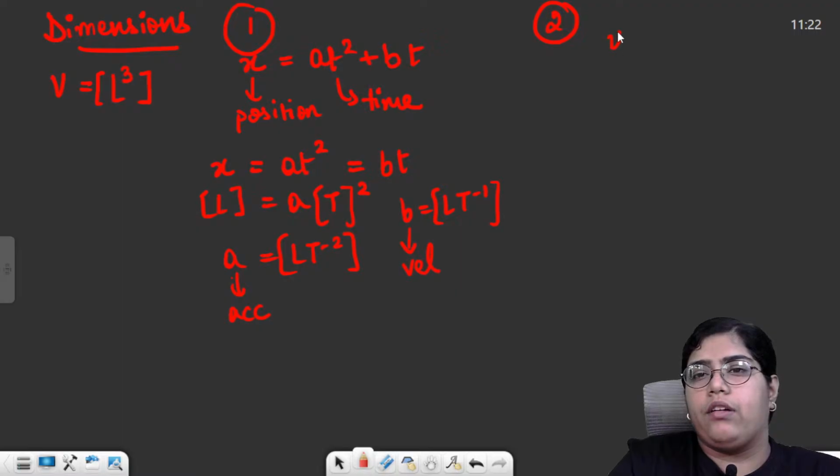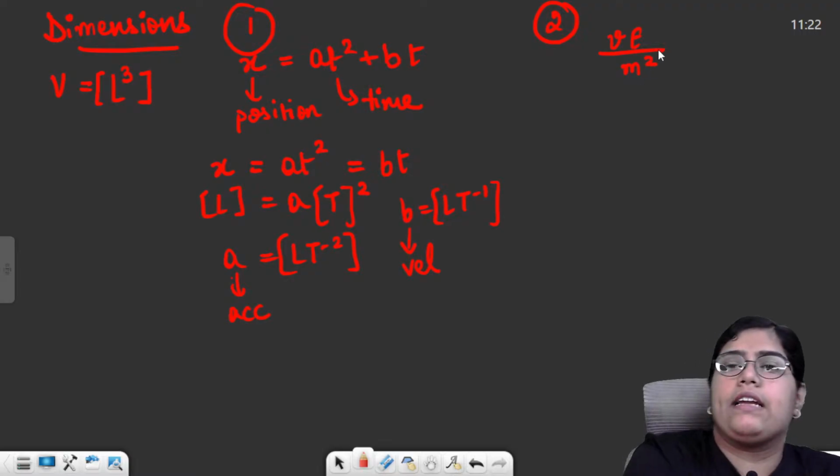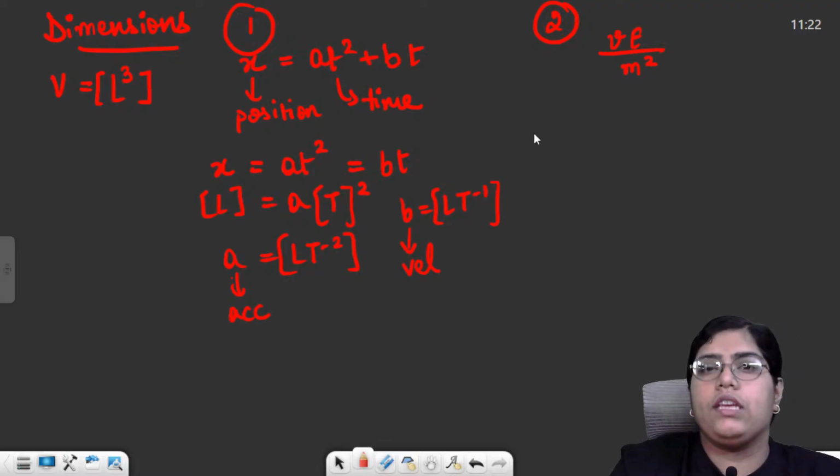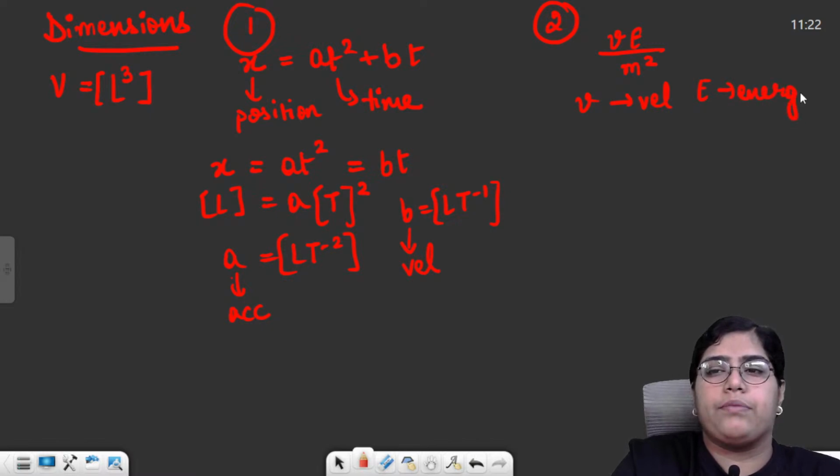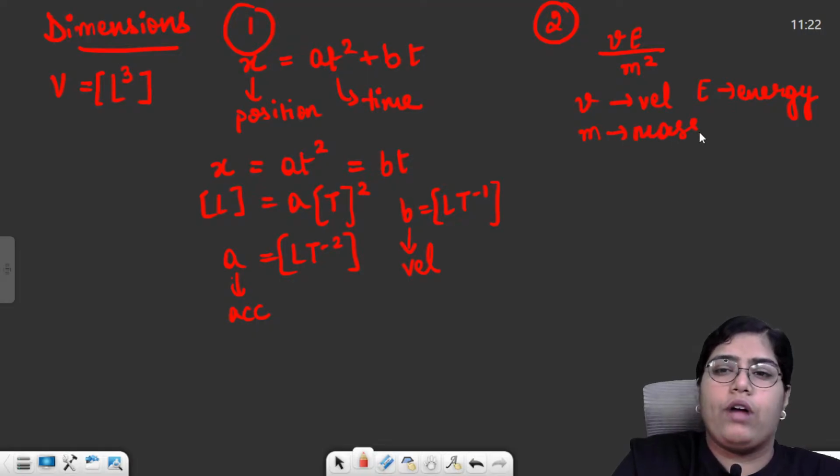For example, V into E divided by M square. And they will tell you what each symbol represents. For example, V represents velocity, E represents energy, and M represents mass of the particle. You have to find the dimensional formula for this quantity, VE upon M square.